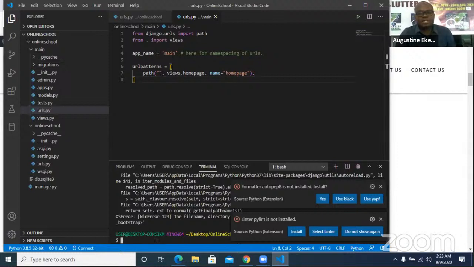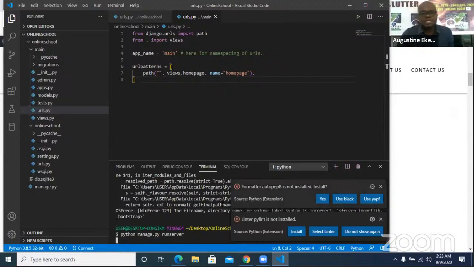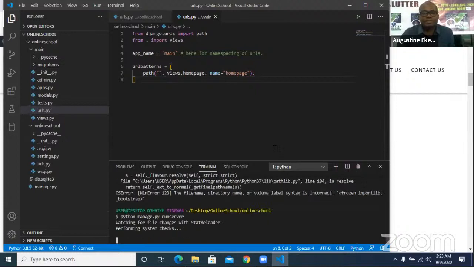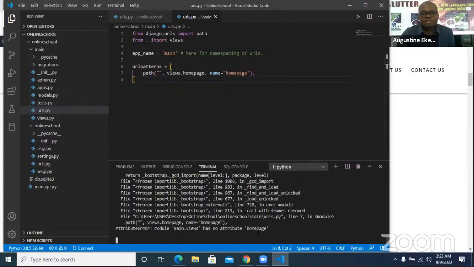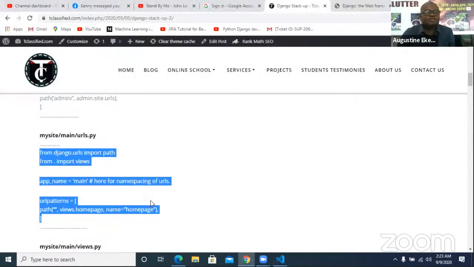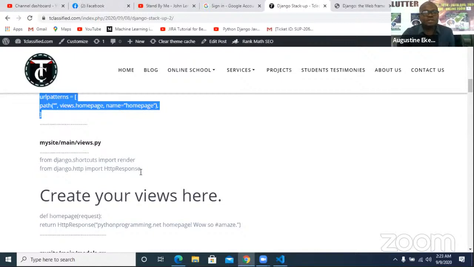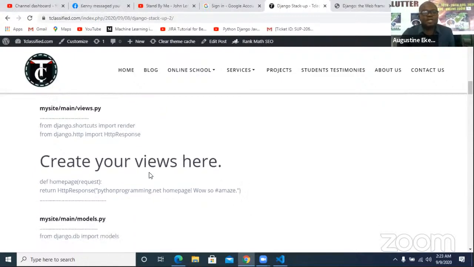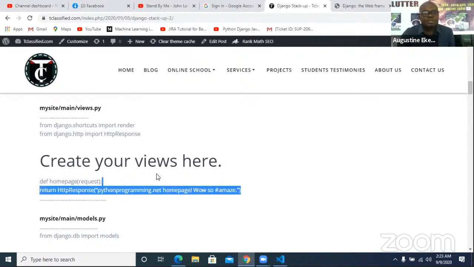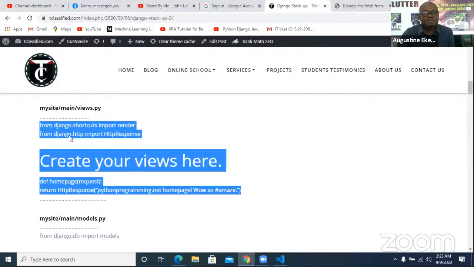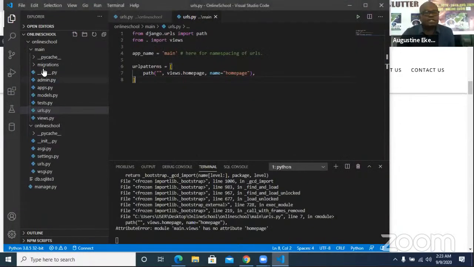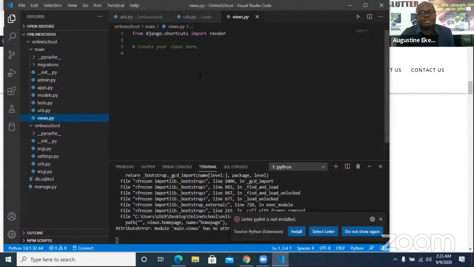So if I do this now and run my server, it might not still run because I've not created the view. Okay, so it's asking me now, where is this homepage view? So that's the next thing we're gonna do. And to create this view, I can simply go here and create the view. You can see it here. So views.py. This is where I'll create my view. So I'm simply going to pick up this code the way it is here. Get back. Then under main app, I'll go to views.py. Then I have to put the code that I got.